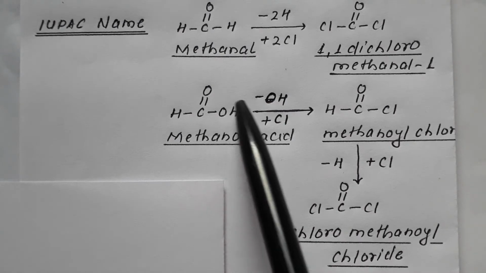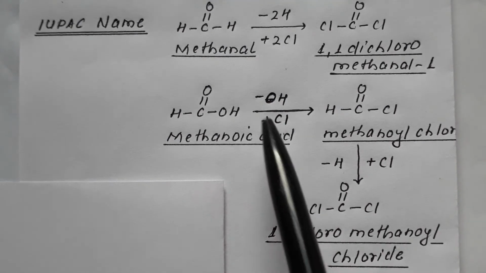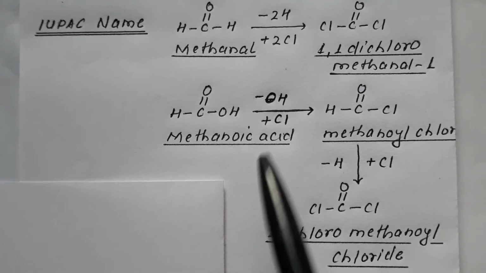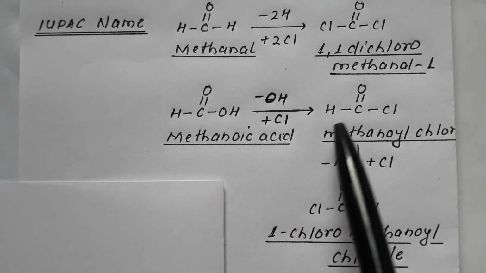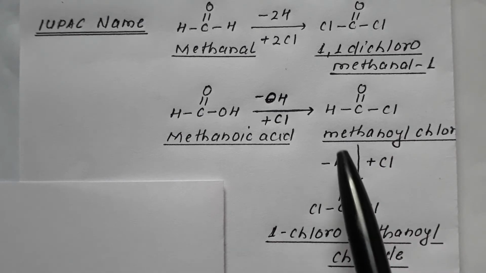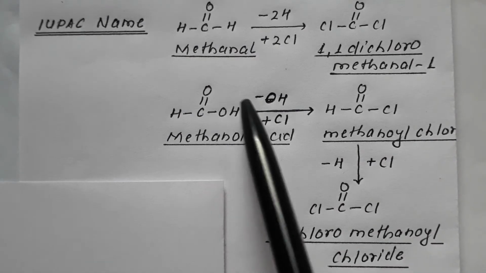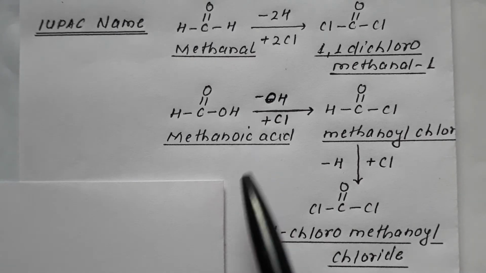If OH of the methanoic acid is replaced by Cl, it results in formation of HC=OCl. So when OH is replaced, this ic is replaced by yl.